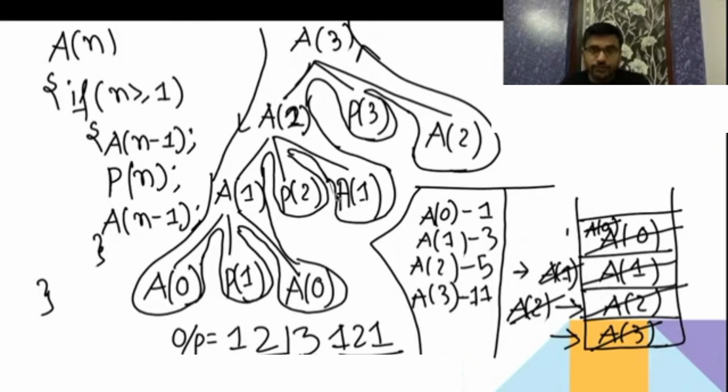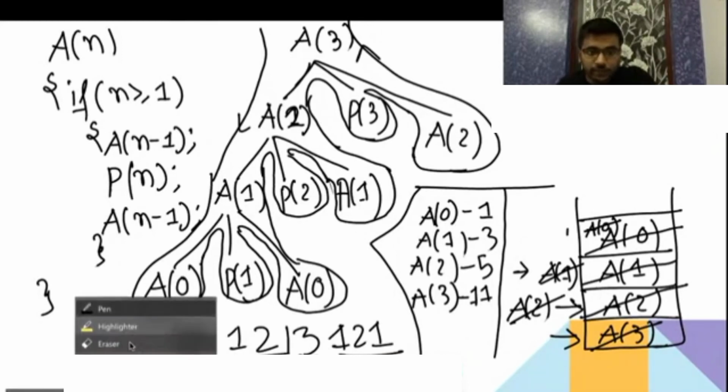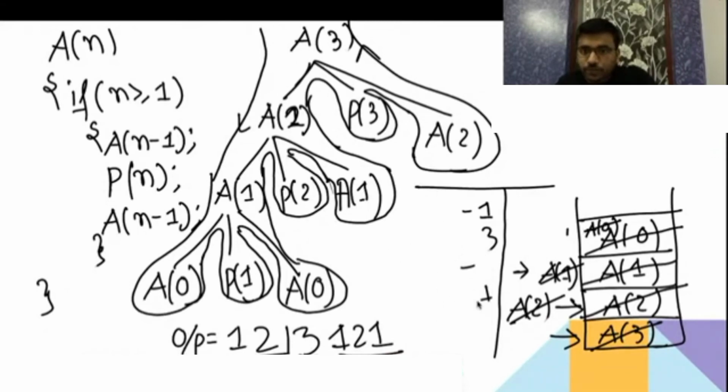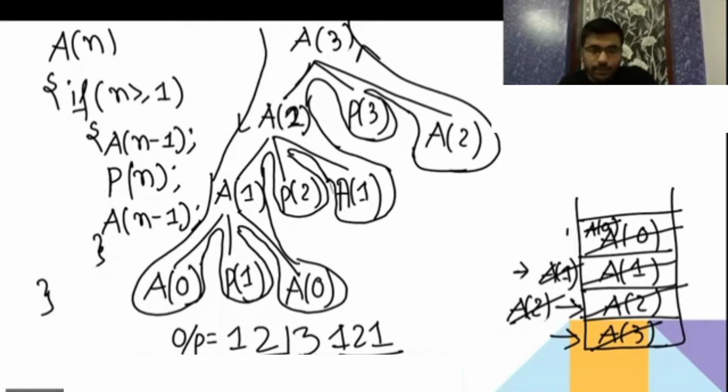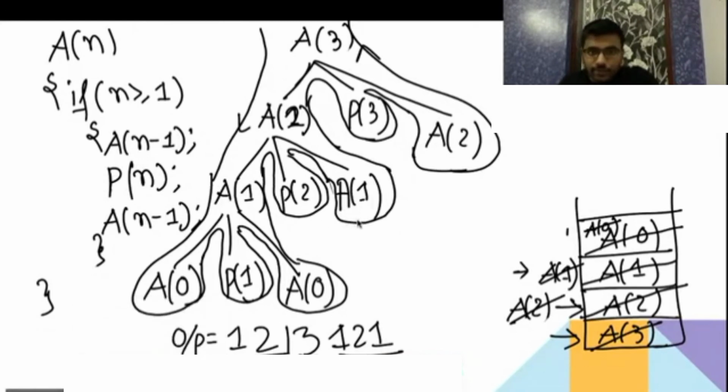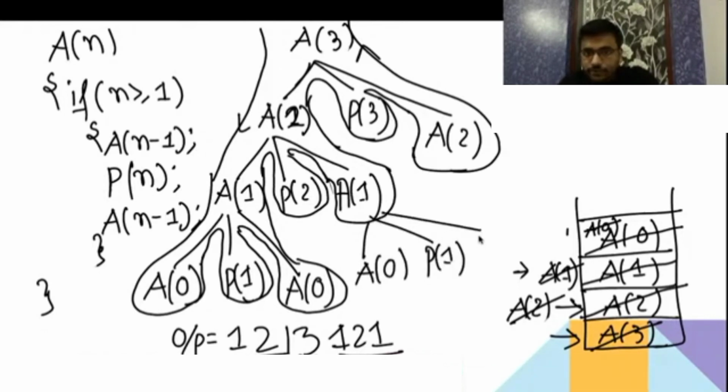Okay, so if you expand A1, let me expand A0 now. If you expand A0, see, I am now going to expand A0. So it will be the same: A1 I am expanding, print 1, then again A0.